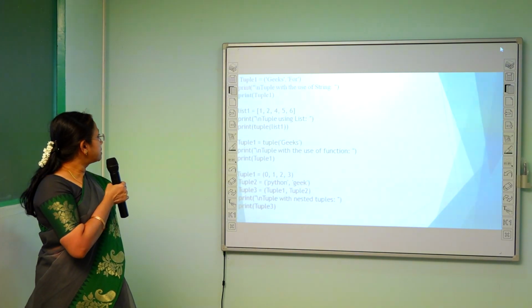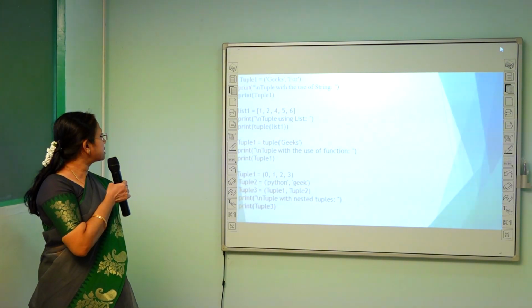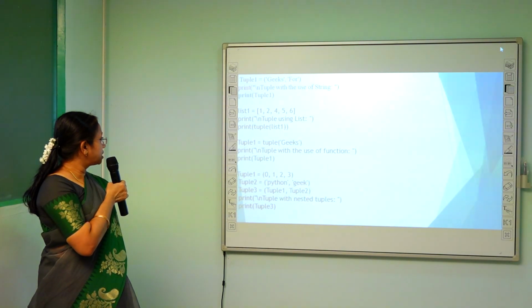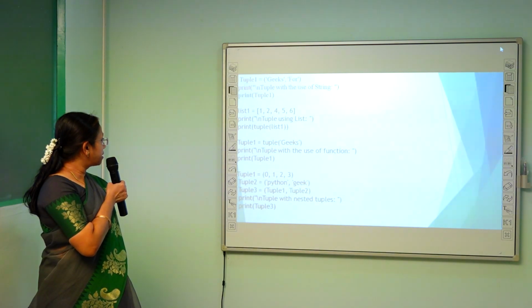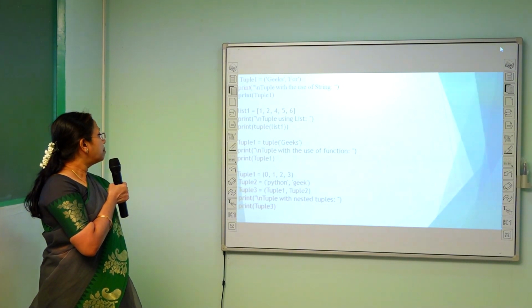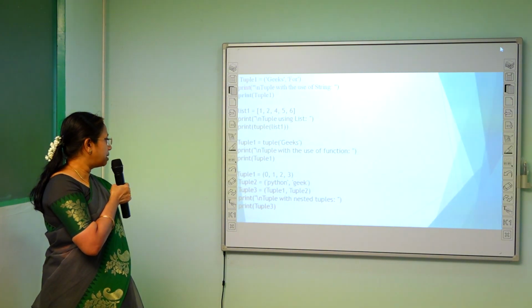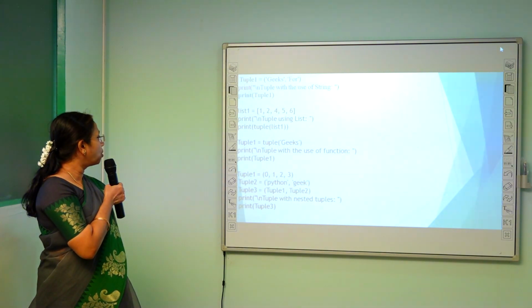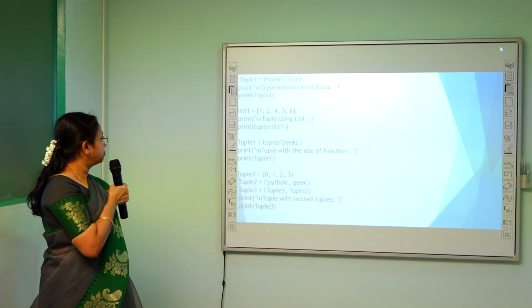For example, we can see here tuple 1, which is presented with strings, and in the next example the integer values are present. In the next example, the tuple is given with small alphabets, and in the next example a mixed nested tuple is present here. That is, the integer values and string values are all in a nested manner.